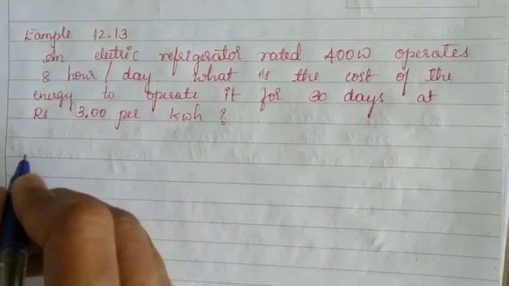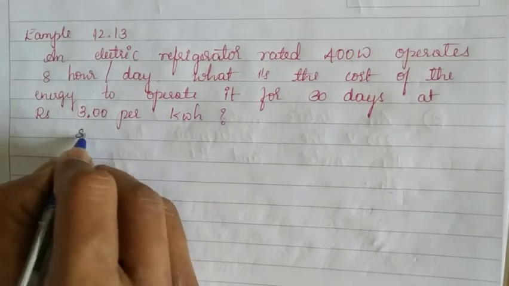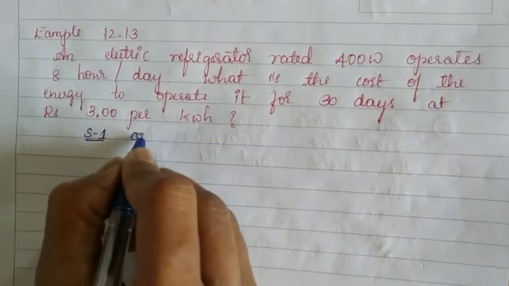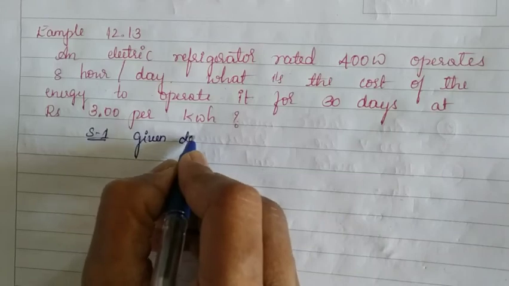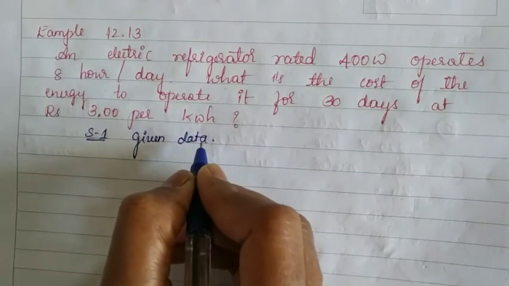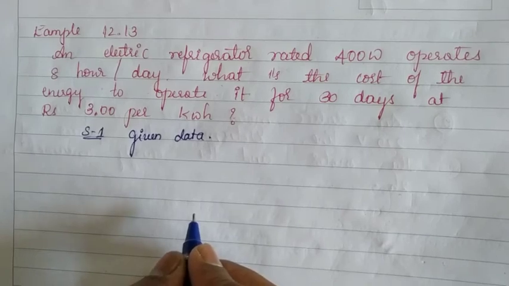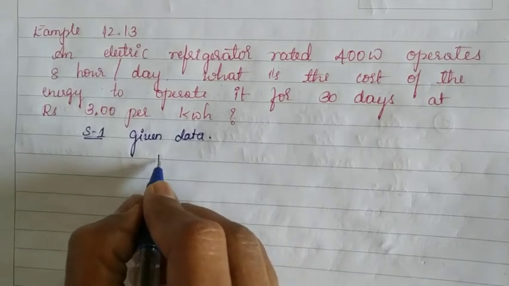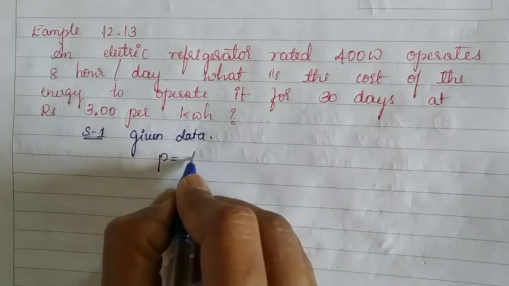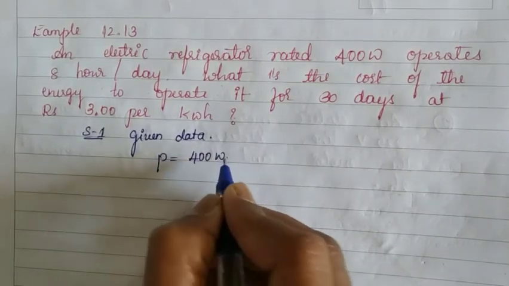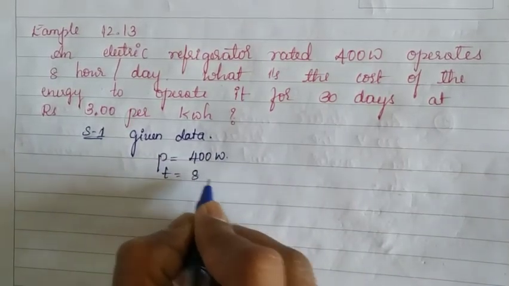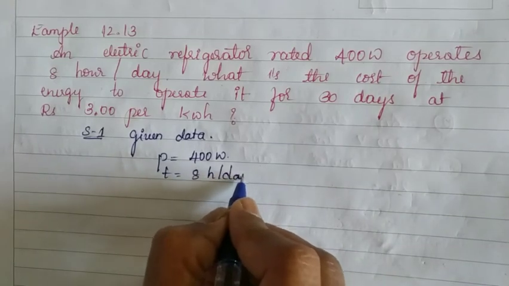Okay. Now let's write first. What is given in this problem? Step 1. Write given data. Here the power is given. P is equal to 400 watt and the time is given 8 hours per day.